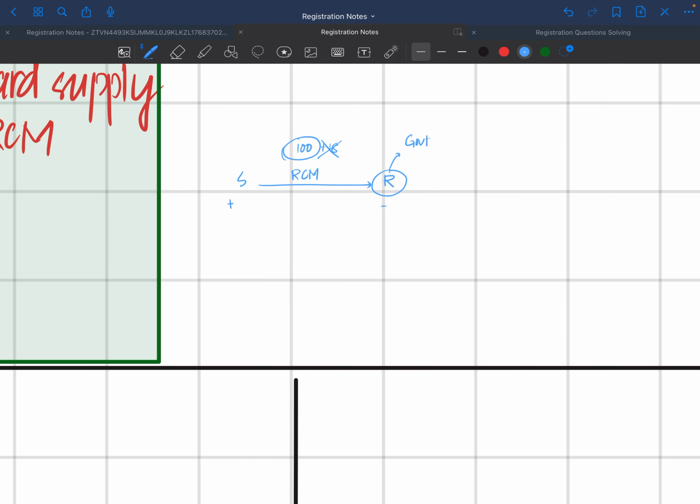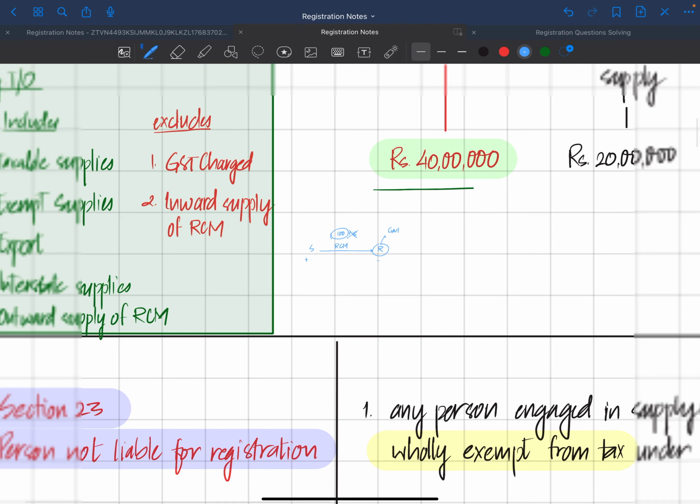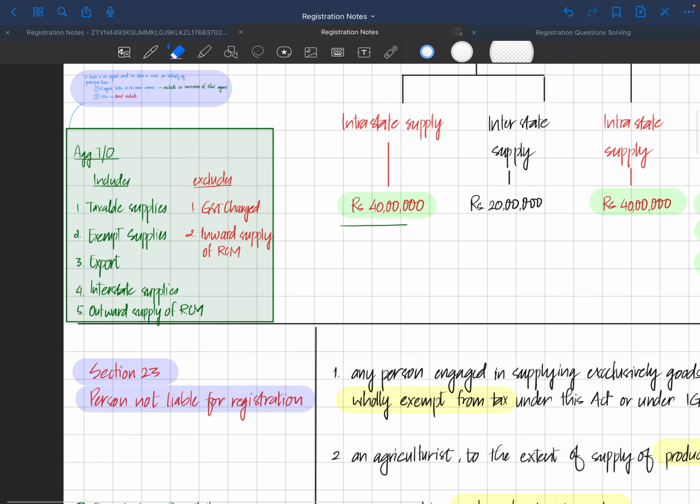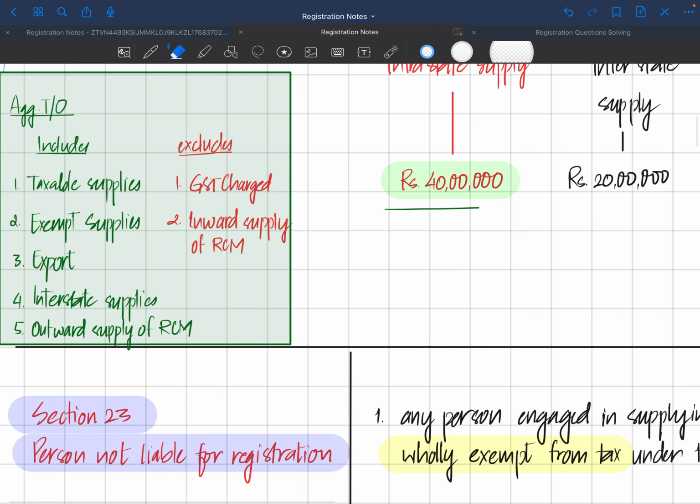The answer is in outward supplies. Wherever there is an outward supply, you need to add it over here, but in the inward supply it is not to be added. So that is the thing. I have added it, but if you get a theory question, please do not write this.